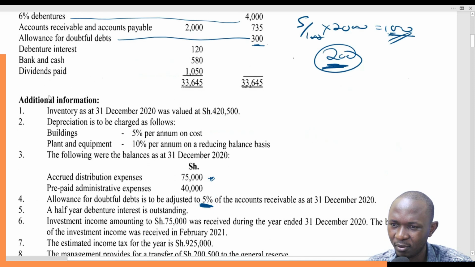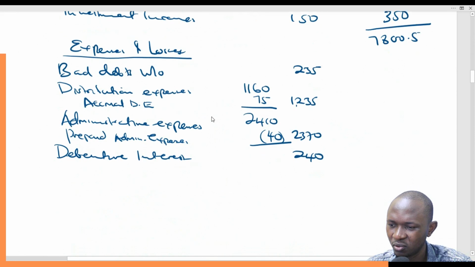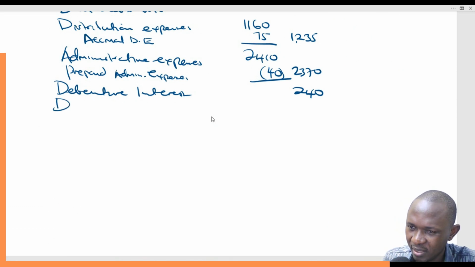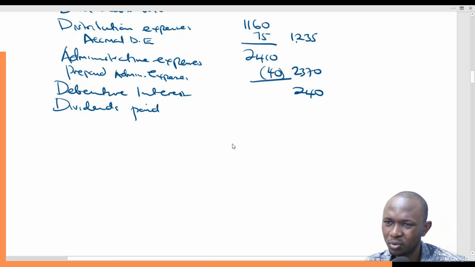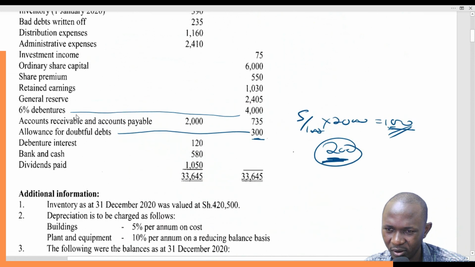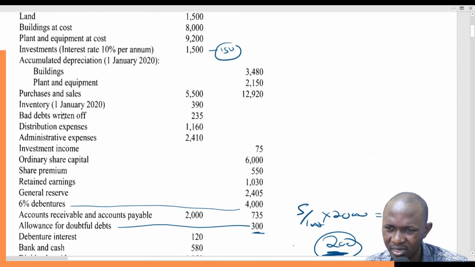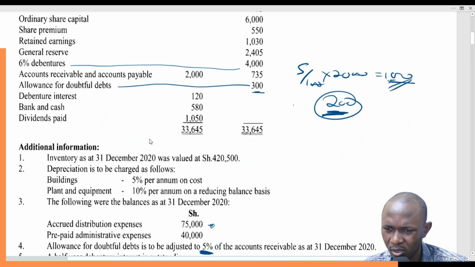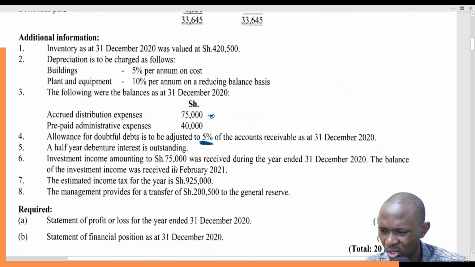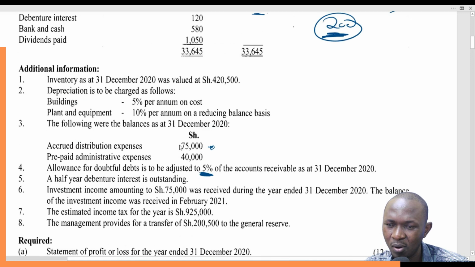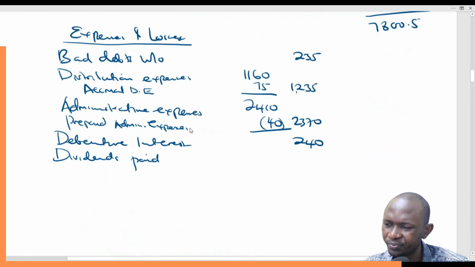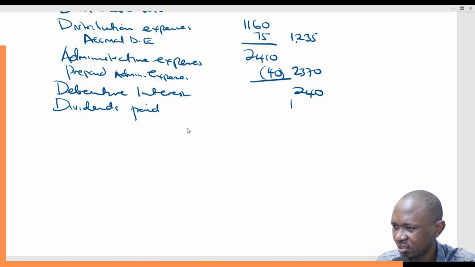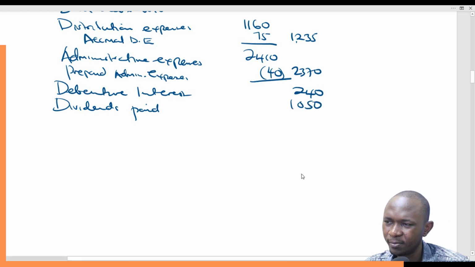Dividends paid, yeah. Now dividends have been paid at 1050, so we'll also capture that. But we need to check how much was actually supposed to be paid, unless we have not been told. Dividends, where are dividends? Where are ordinary shares? Check the ordinary shares. Ordinary share capital 6,000. Have they said anything on ordinary share? In the additional information, there is nothing. So we'll work with what has been paid. Dividends paid 1050.